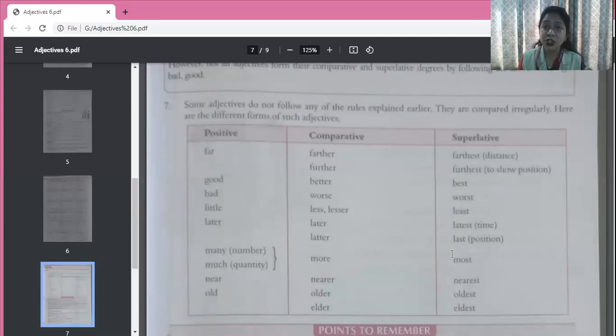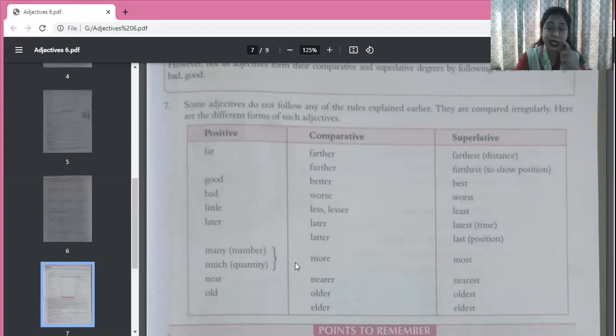Now much sugar, uncountable noun. Then more sugar: I want some more sugar to be put in this cake. And most sugar: so most of the sugar was put in the cake. So for both the countable and uncountable nouns, when we are referring to number and quantity, we'll use more and most. Then near, nearer, nearest, old, older, oldest, and old, elder, eldest.